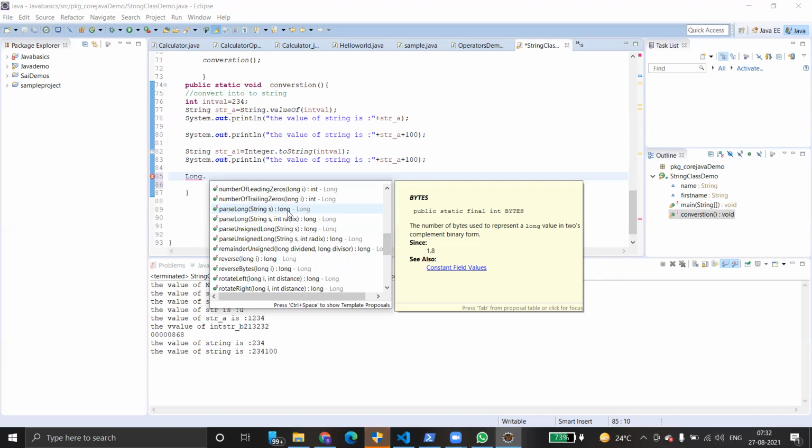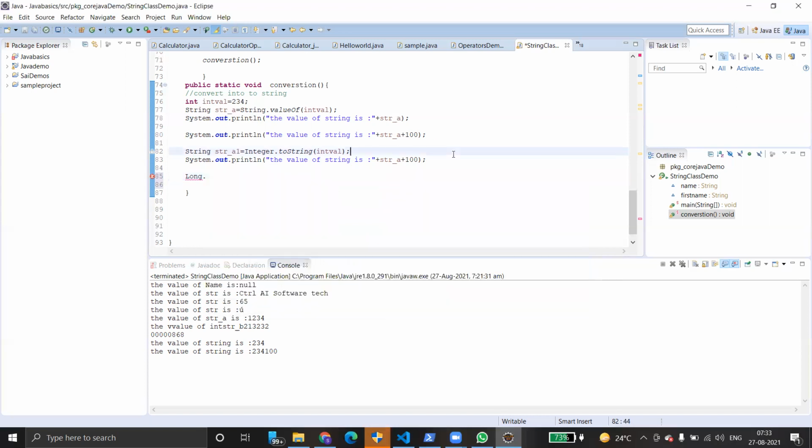So hence we use parseLong directly. Better to use parseInt, parseFloat, parseLong only. Don't use valueOf from a testing perspective.